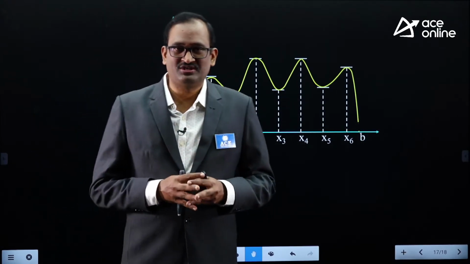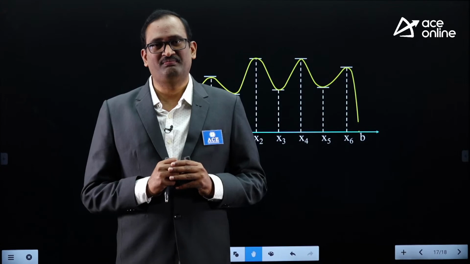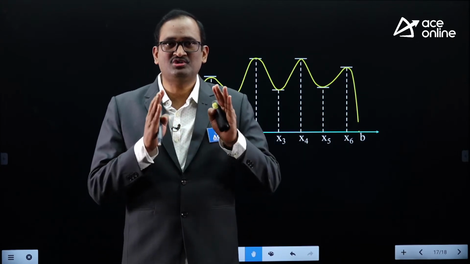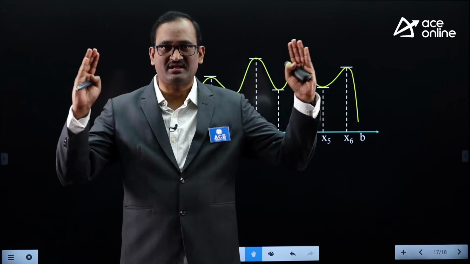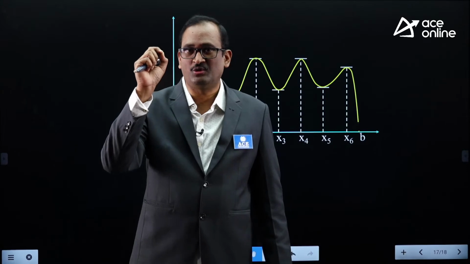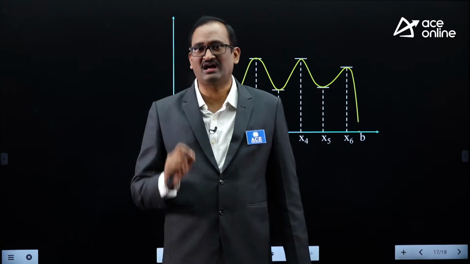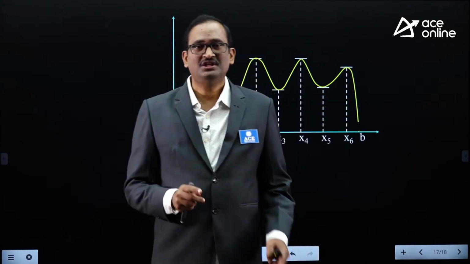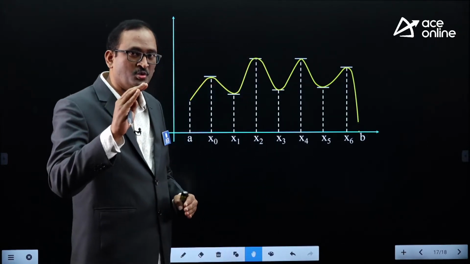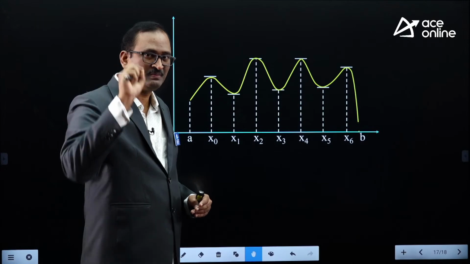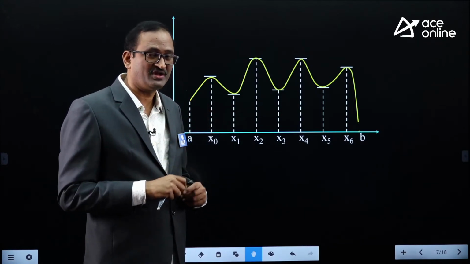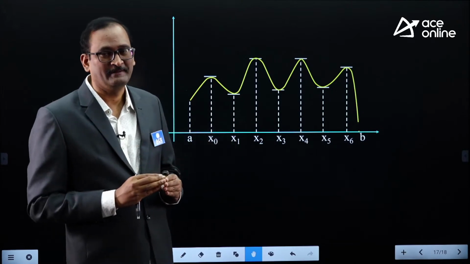Remember, in the GATE exam or in ESE exam, most of the time they do not mention whether the problem is related to global maxima, global minima, or local maxima, local minima. You only have to decide whether your problem belongs to a global maximum, global minimum, local maximum, or local minimum. Very simple to say.